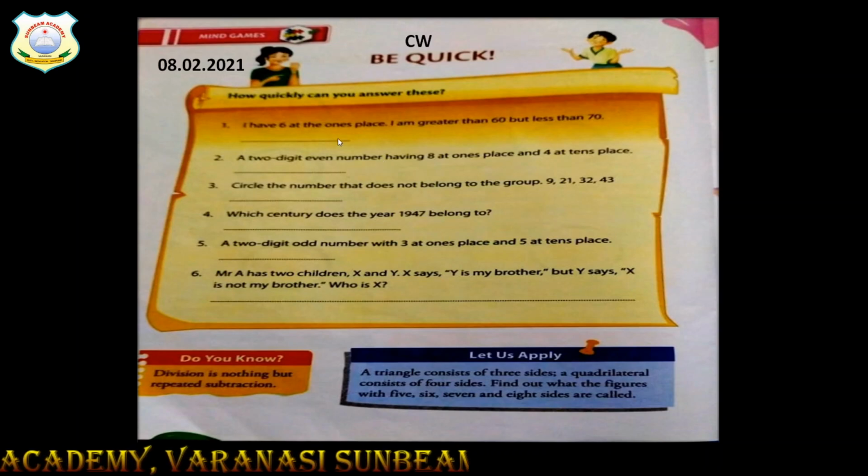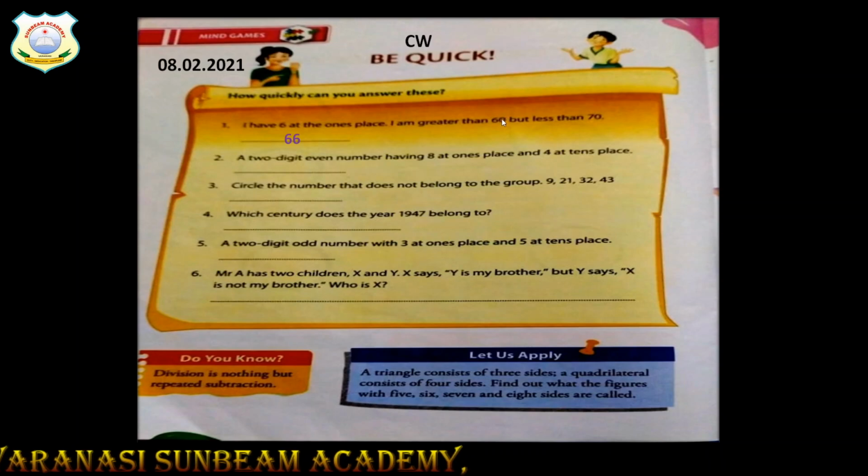So the number is 66. 6 is at the ones place where 0 is written. So you can see 6 and it is greater than 60. So 66 is greater than 60 but it is less than 70.